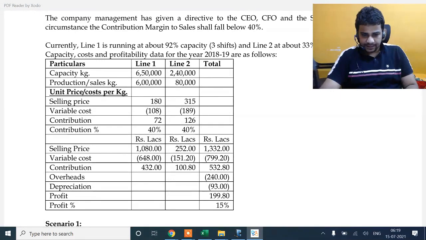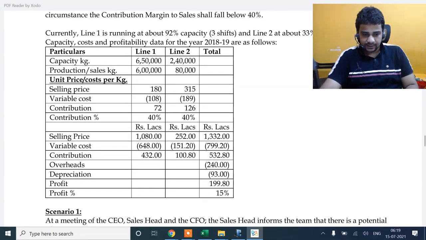All this profit statement is given. They're making a profit of 15%, and from a contribution point of view they would be at that 40%. They wanted a 40% kind of a contribution.